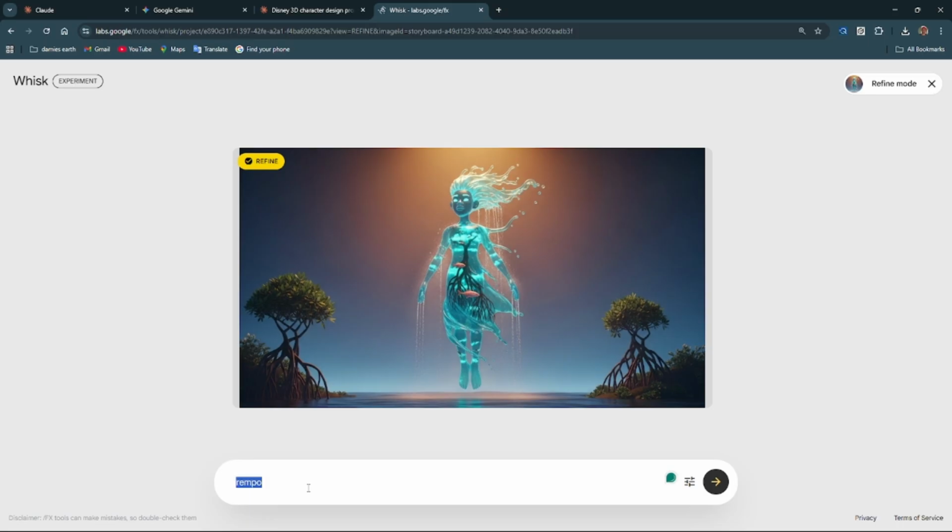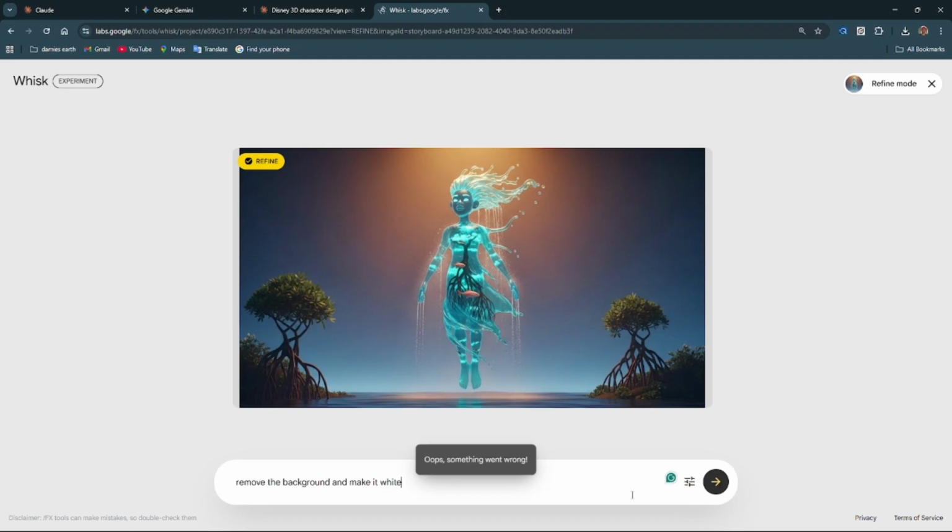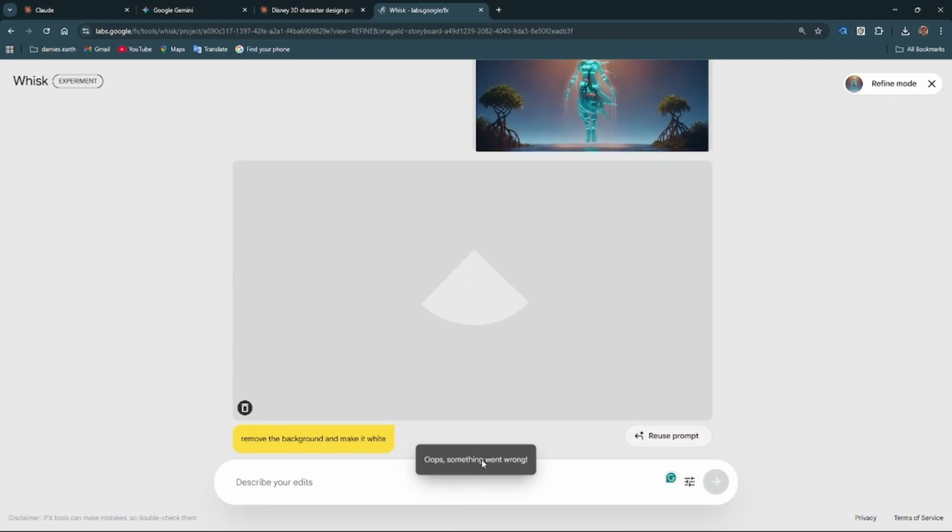Okay, so I'm removing the backgrounds for all of this. I don't want any background. I want the backgrounds to be absolute white. It's saying oops, something went wrong. Even when it says oops, something went wrong, please go back and do it over and over again until you get what you actually want.